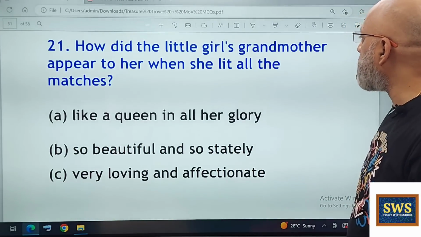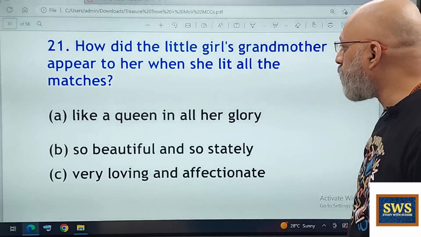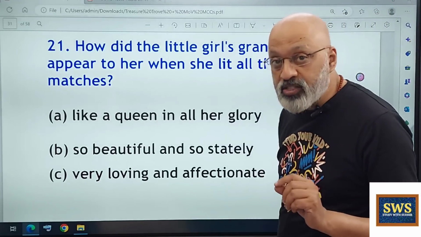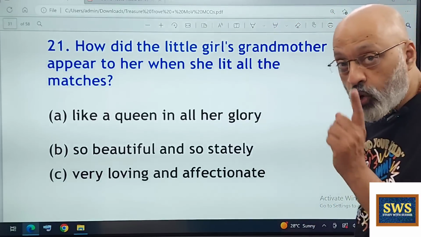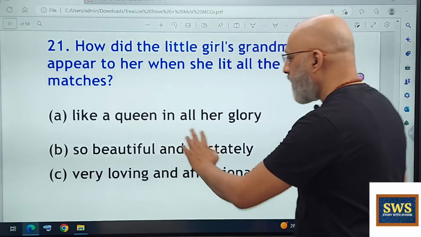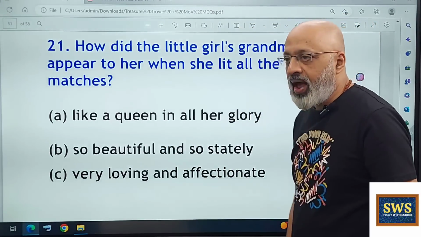How did the little girl's grandmother, in The Little Match Girl, appear to her when she lit all her matches? Again, you need to know the text very carefully because this is a direct quote from the text. Like a queen in all her glory, so beautiful and so stately, very loving and affectionate.